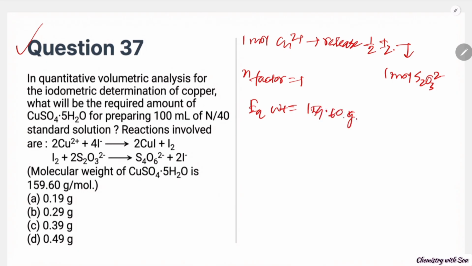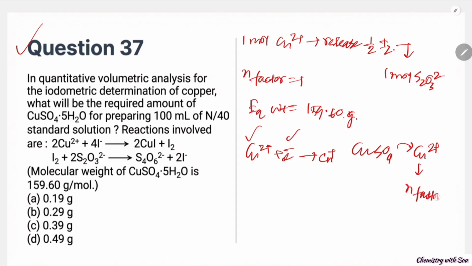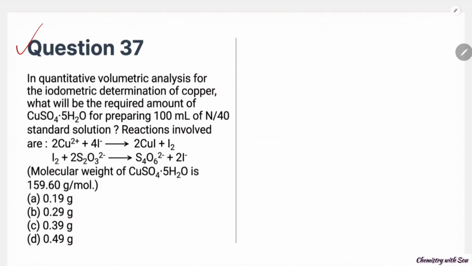We can explain it another way: Cu2 plus is gaining 1 electron and converting to Cu plus, so 1 mole is gaining 1 electron. If 1 mole of CuSO4 has 1 mole of Cu2 plus, the n factor is 1 for this also. Now the normality is equal to 1 by 40. This is 0.025 normality, and the volume is 0.1 liter.